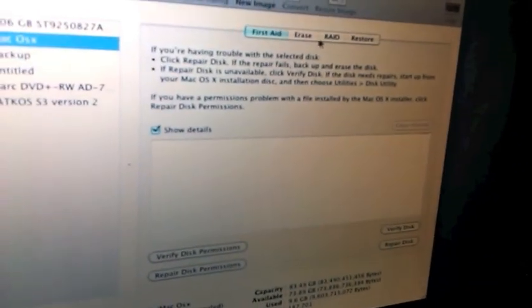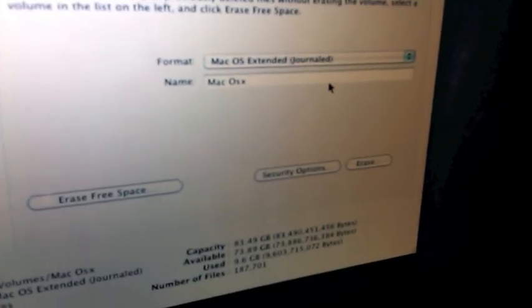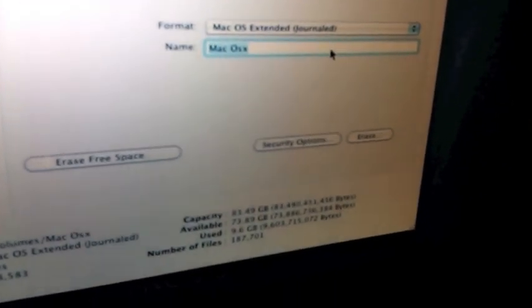But I already did that, so I'm going to skip it. Once you have it, go to your primary one, which is Mac OS X. You go to Erase up there, the second tab. You name it whatever. Make sure it's Mac OS Extended. Click on Erase.